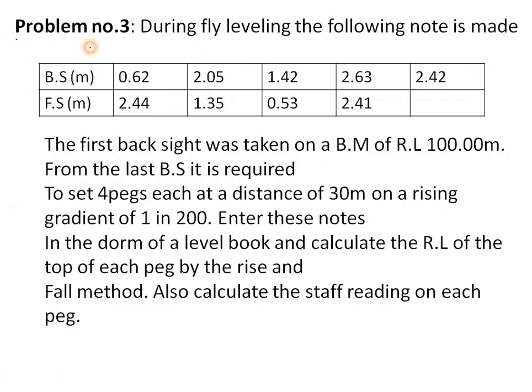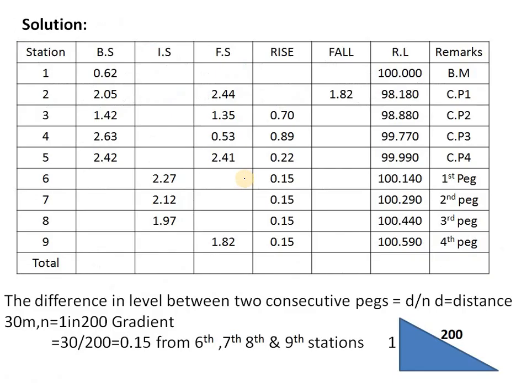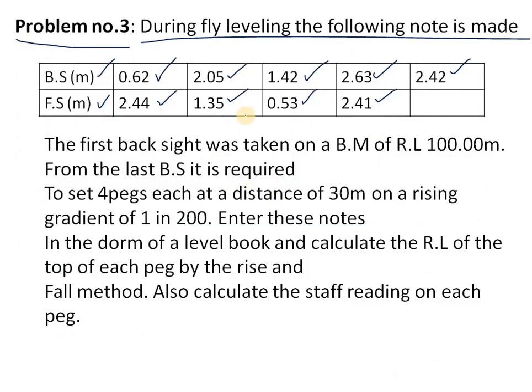Then the next one is problem number 3. During fly leveling the following notes were made. This is from the fly leveling problem. Here we are given backsight and foresight. In backsight: 0.62, 2.05, 1.42, 2.63, 2.42, and in foresight: 2.44, 1.35, 0.53, 2.41. Can we draw the diagram of this, how it will be, backsight, foresight.